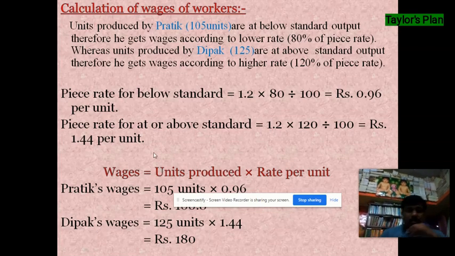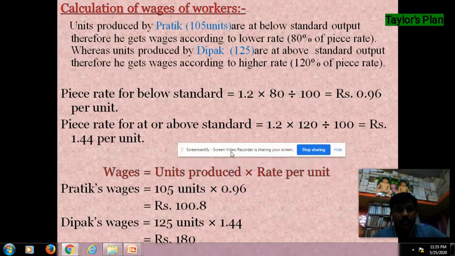Here we calculate the workers' wages with the formula of wages, that is units produced multiplied by rate per unit. So Pratik's wages are 105 units multiplied by 0.96, that is rupees 100.8, and Deepak's wages are 125 units multiplied by 1.44, that is rupees 180. Here we see a lot of difference between Pratik's wages and Deepak's wages, because Pratik's production is below standard, therefore he gets wages according to the lower rate, and Deepak's production is above standard, therefore he gets wages according to the high rate. So this is the difference between the two piece rates.